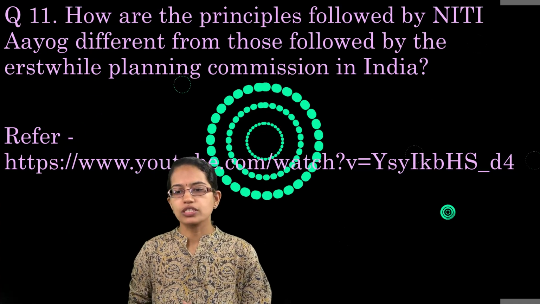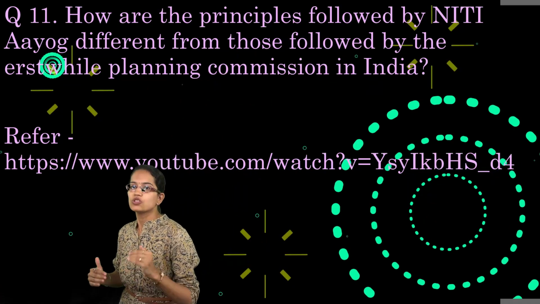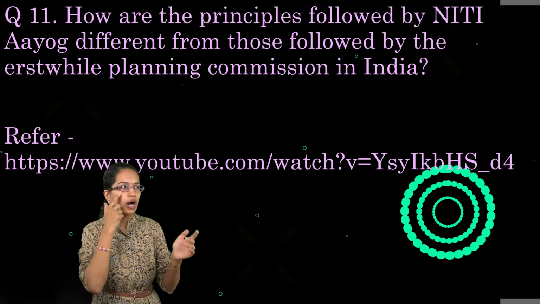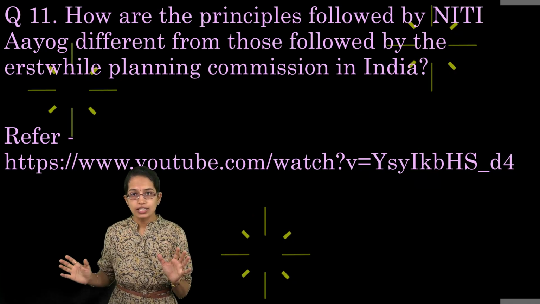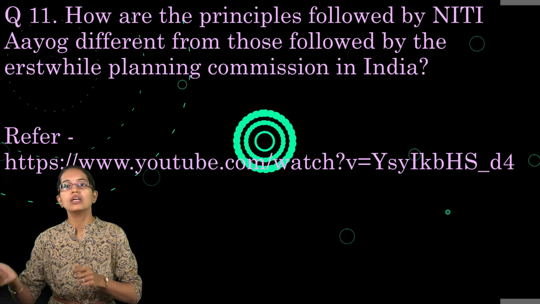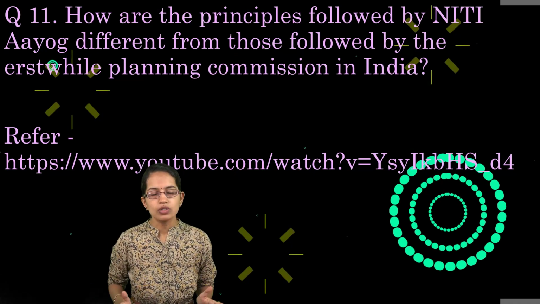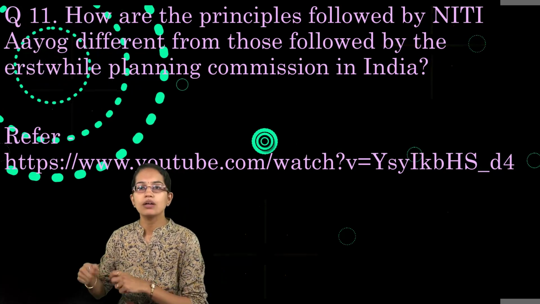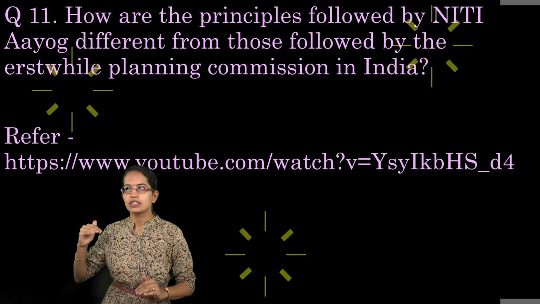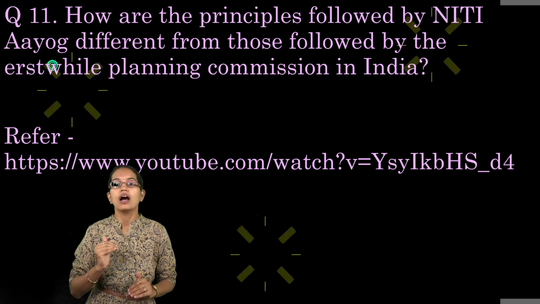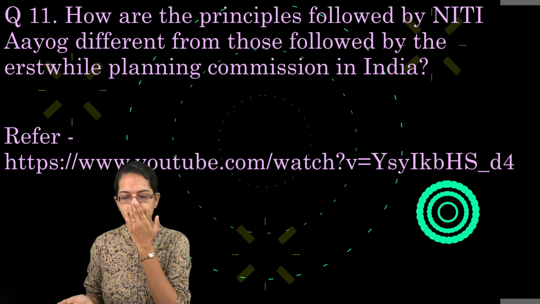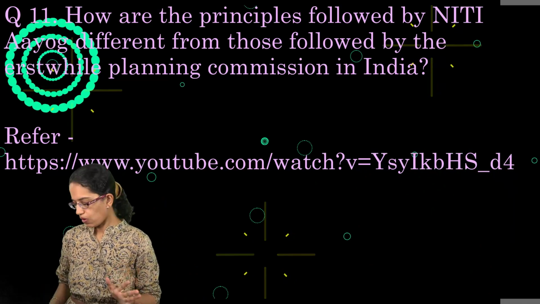Now, this question talks about Niti Aayog and Planning Commission. So we have covered a detailed lecture on that. You can go back and refer that. The idea is you have to bring in a kind of compare and contrast phenomena where you are trying to understand the principles of Niti Aayog vis-a-vis Planning Commission. In Planning Commission, it was a kind of top-down approach. However, Niti Aayog focuses on a bottom-up planning approach, and that's one of the mainstays of the differences, we could say, which could be much more applied. So, decentralized planning, kind of cooperative federalism, is the basis for Niti Aayog.